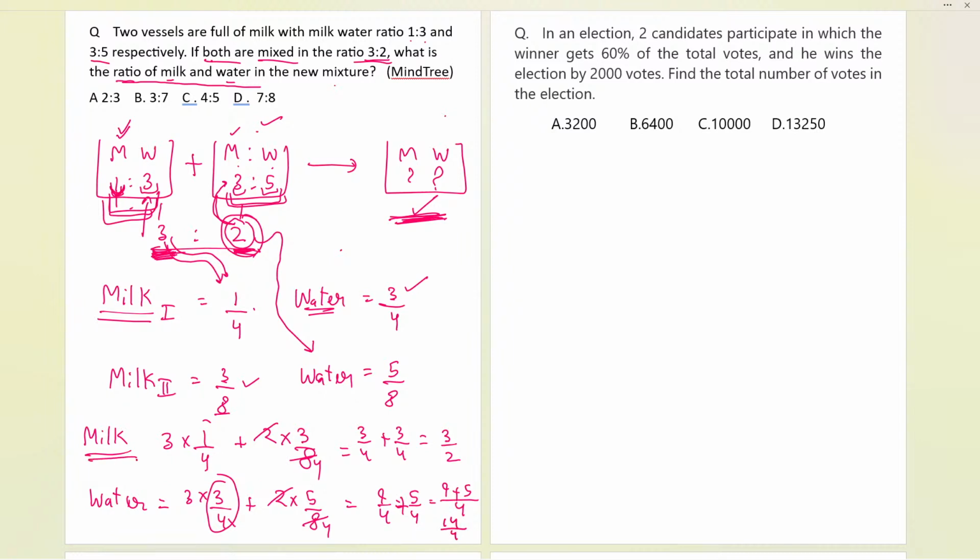Now we need the milk and water ratio, so let us divide them. If I divide milk and water, 3 by 2 is the first ratio we have.